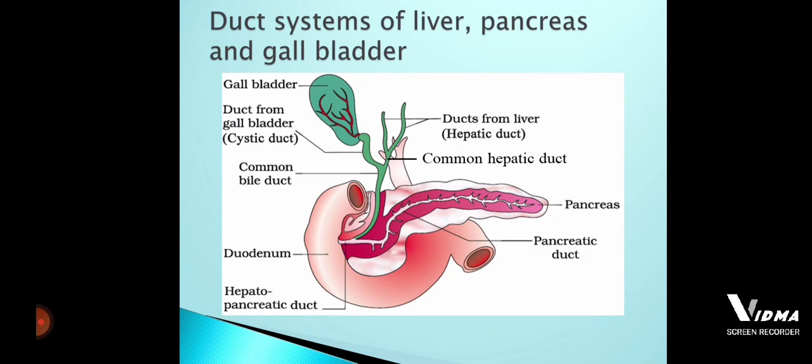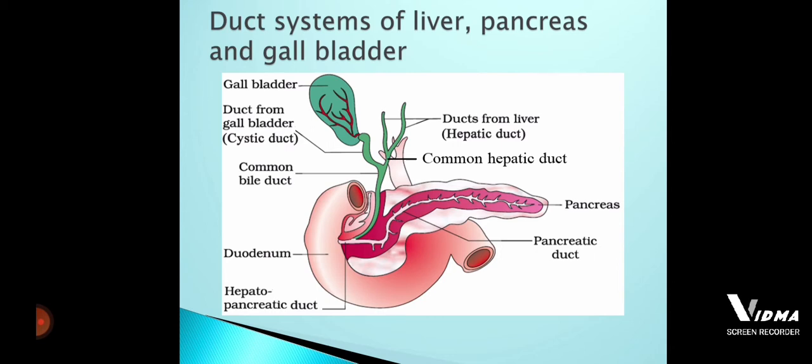This hepatopancreatic duct is going to open inside the duodenum of the small intestine, where it is regulated by the sphincter of Oddi. So here the sphincter of Oddi is regulating the opening of the hepatopancreatic duct into the small intestine. The small intestine is made up of three parts: duodenum, jejunum, and ileum. But this hepatopancreatic duct is going to open only inside the duodenum.